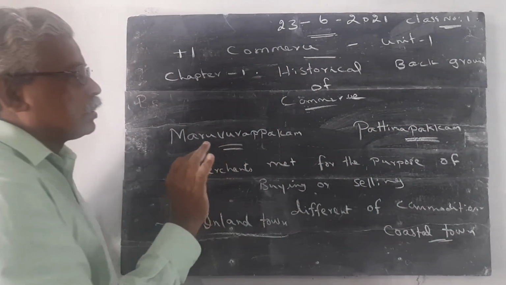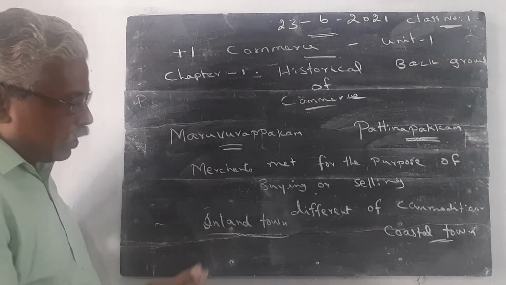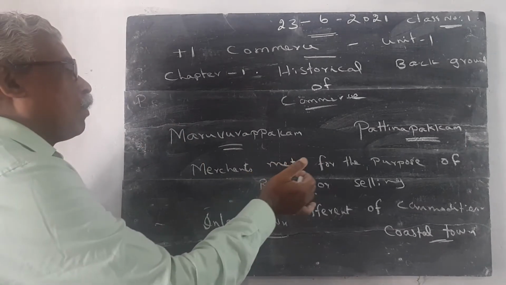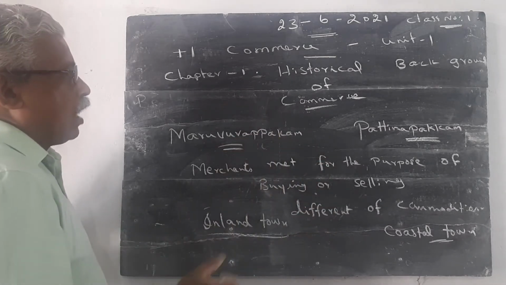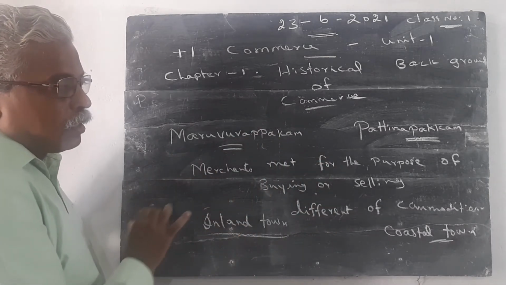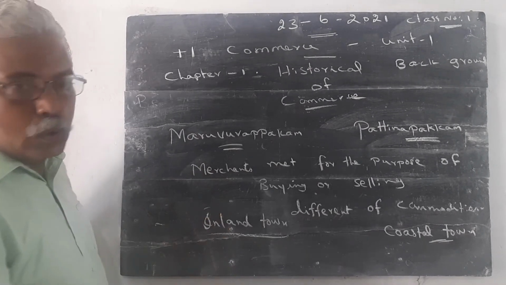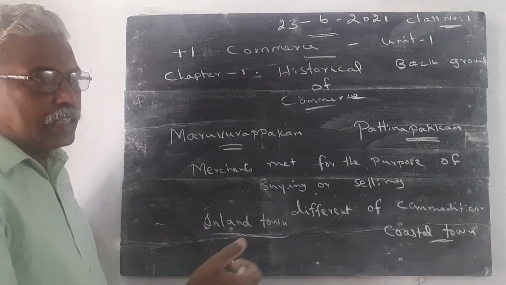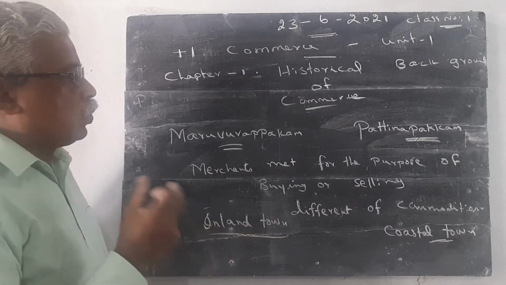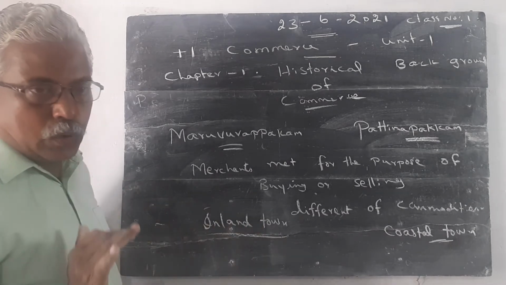The merchants meet one another for the purpose of buying or selling different commodities. On those days, they exchange goods against goods. Money is not considered a medium of exchange.